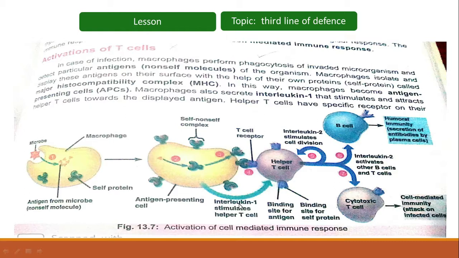Now macrophages also produce a protein termed as interleukin 1. Due to this interleukin 1, which is secreted by macrophages, helper T cells are activated. And helper T cells will bind to the antigen because they have a receptor on their surface termed as T cell receptors. Here you can see that helper T cell has the T cell receptor, and by the help of this T cell receptor, helper T cell will bind to the antigen. Now helper T cell will in turn produce interleukin 2, and due to the interleukin 2, B cells and certain cytotoxic T cells are activated.